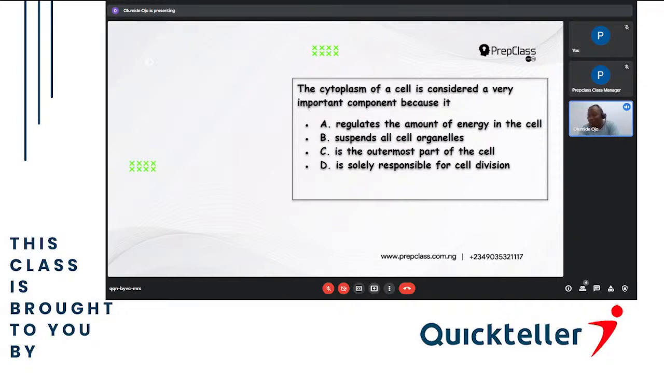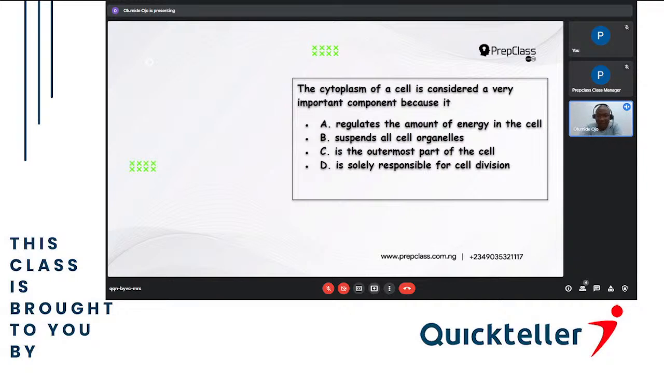The outermost part of a cell is either a cell wall or a cell membrane. If it is animal, it will be cell membrane. If it is plant, it will be cell wall, because the plant has a cell membrane and a cell wall. So if it is animal, it has only a cell membrane. Then D, is solely responsible for cell division. The centrosomes is the one that is responsible for cell division.